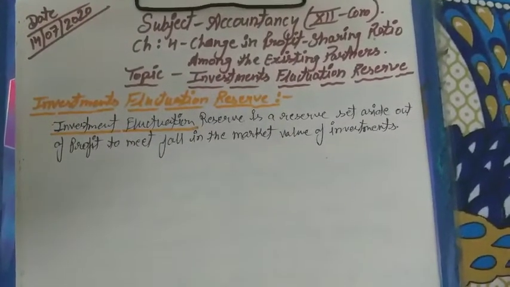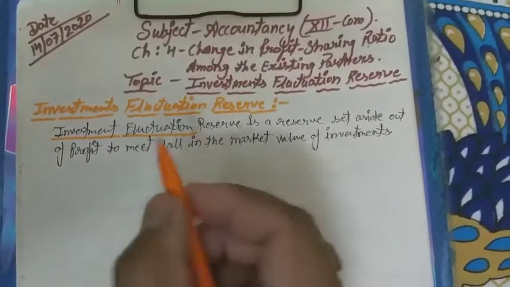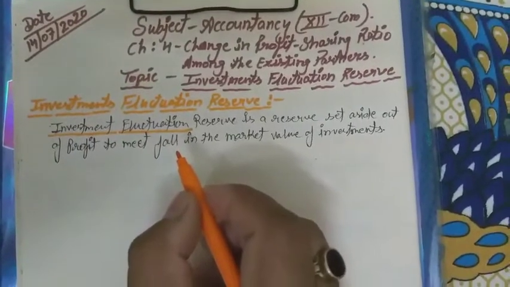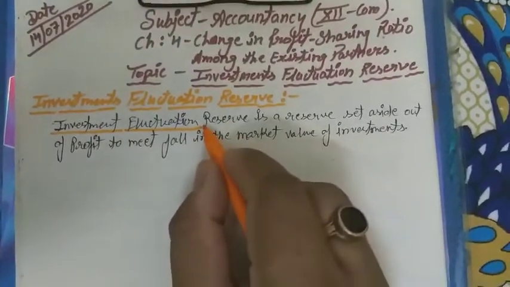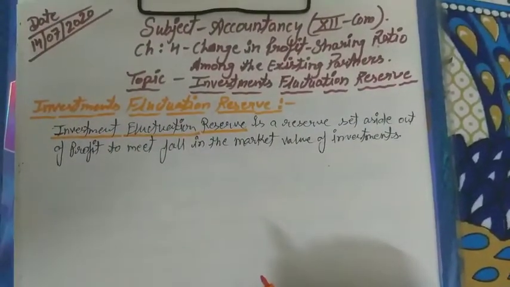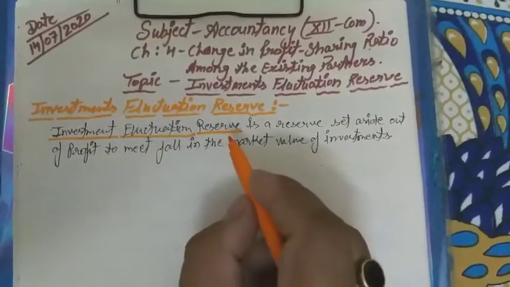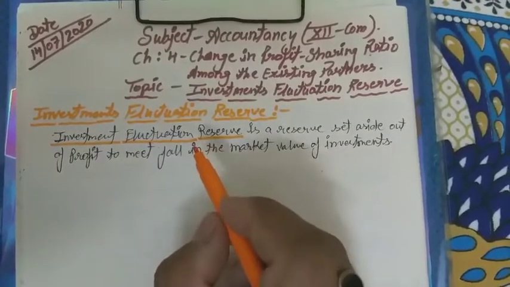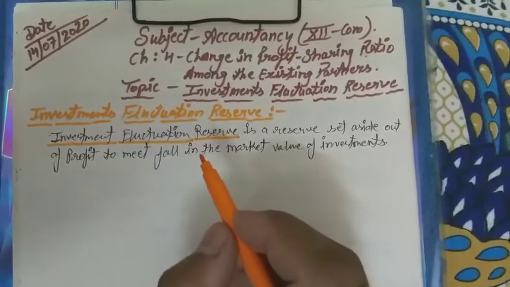So investment fluctuation means the value of investment is fluctuating due to the situation or due to the market condition, and reserve is a fund. So investment fluctuation reserve or investment fluctuation fund is prepared to keep the value of investment constant.